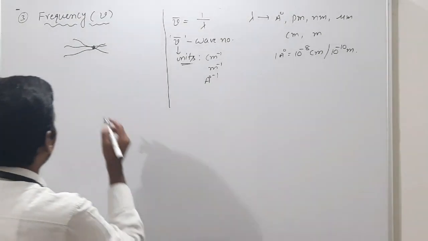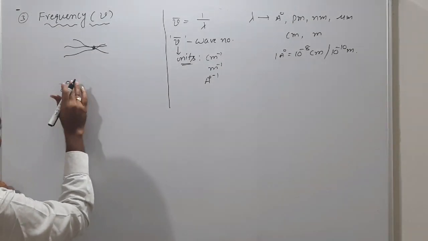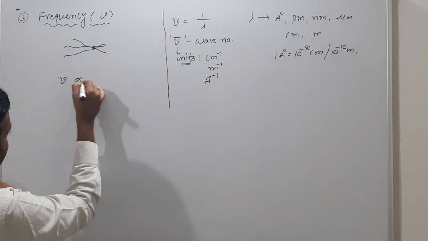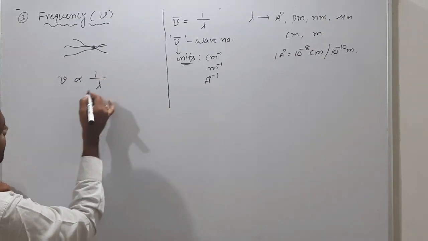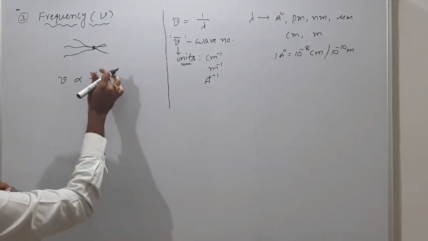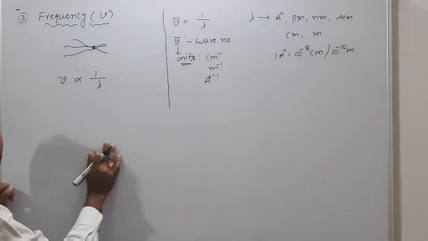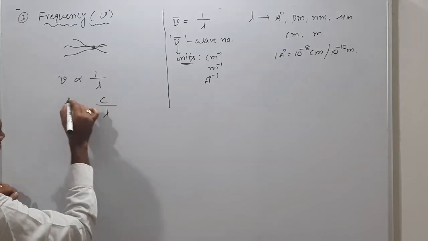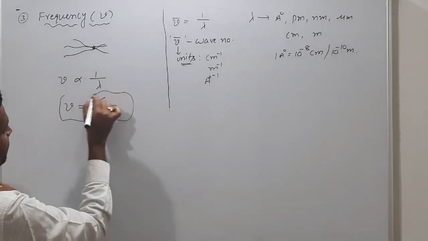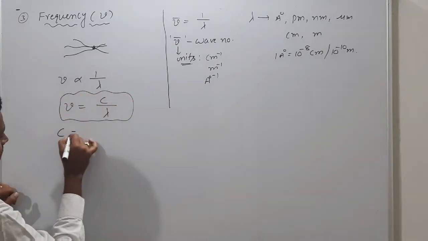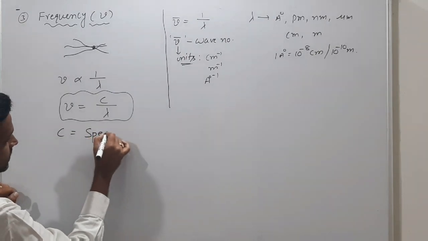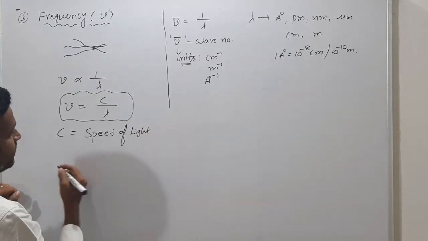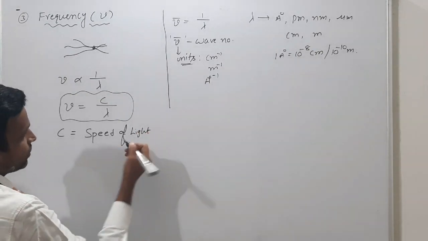This frequency is nu. Nu is inversely proportional to wavelength and directly proportional to the speed of light. So nu is equal to c by lambda. What is c there? C is the speed of light, or velocity of light.